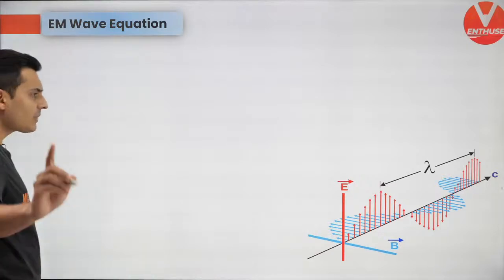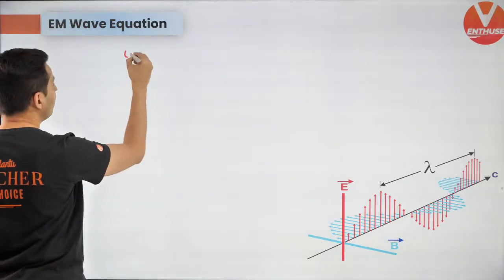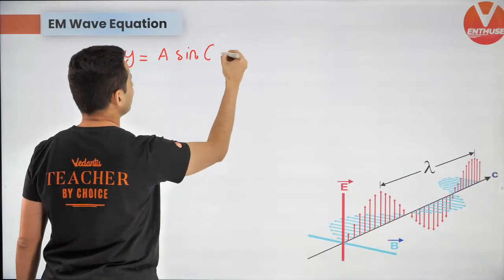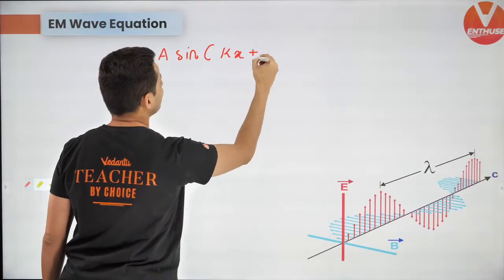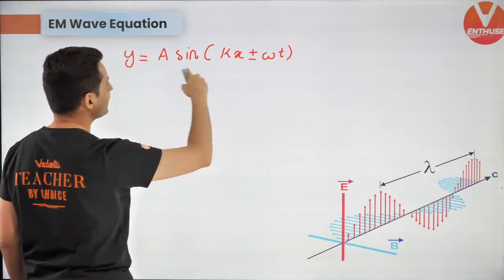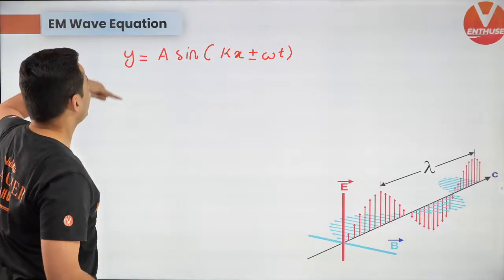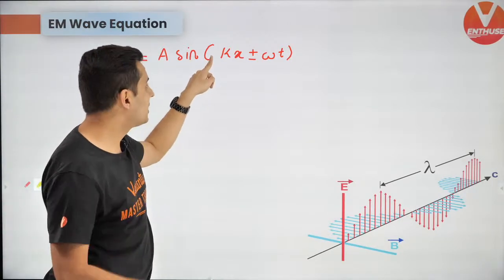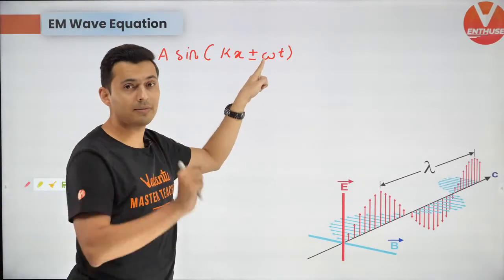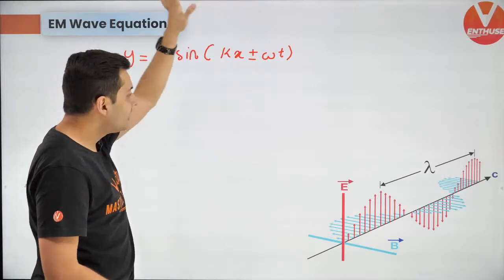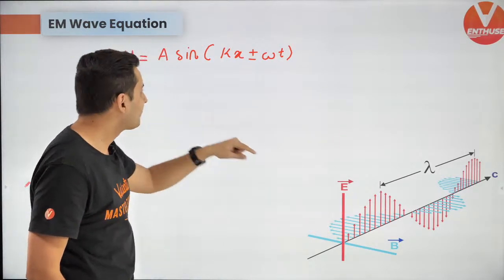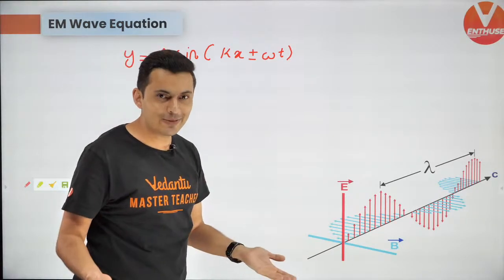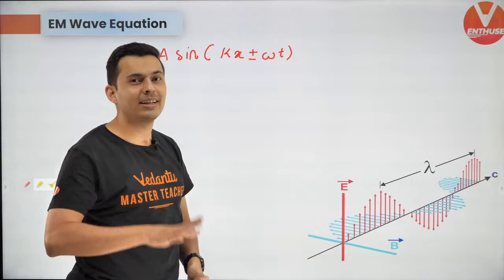Remember, I have told you that a normal wave equation looks like this. For a sinusoidal wave, it looks like this: y equals A sine of kx plus or minus omega t. We have seen this. y is the displacement of the particle, A is the amplitude, k is the angular wave number, omega is the angular frequency. But in case of an electromagnetic wave, what is that thing which is going up and down? It's either the electric field or the magnetic field.